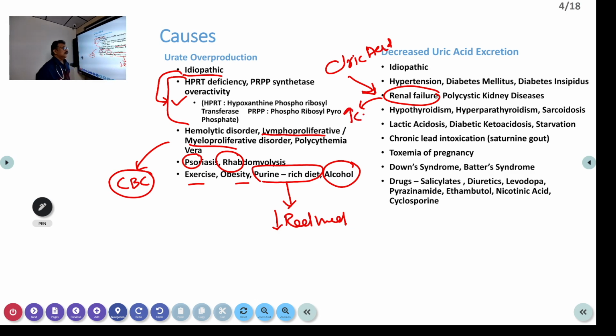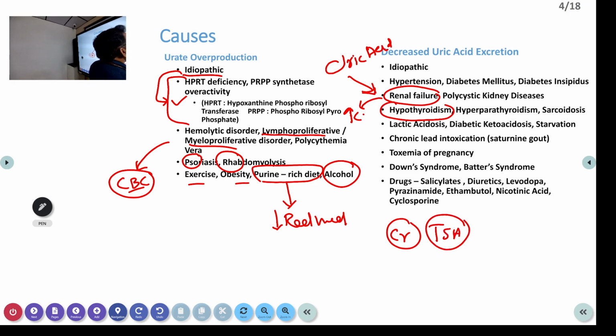So it is a condition where high uric acid can induce elevation in creatinine, and a patient having renal failure can also induce high uric acid. So it's vice versa. Hypothyroidism is one important condition. So once the uric acid is high, you are seeing a patient who is having hyperuricemia, you will ask for a creatinine. So already we have seen, we will ask for a CBC, then we will ask for a creatinine. Then for hypothyroidism, TSH should be asked. Okay, so I am telling the minimum investigation.